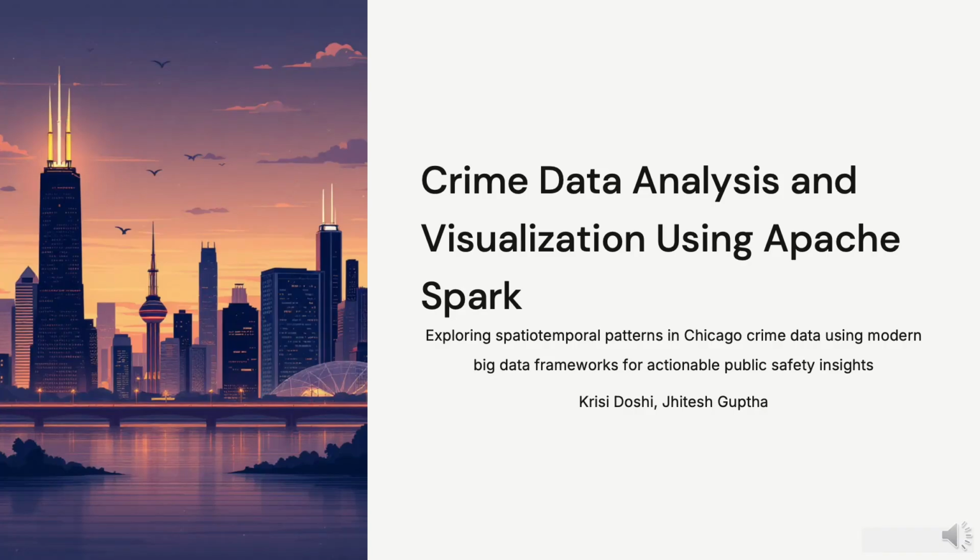Hello everyone. Today we are presenting a project on crime data analysis and visualization using Apache Spark. We'll be exploring crime patterns in Chicago to uncover insights that could help improve public safety.